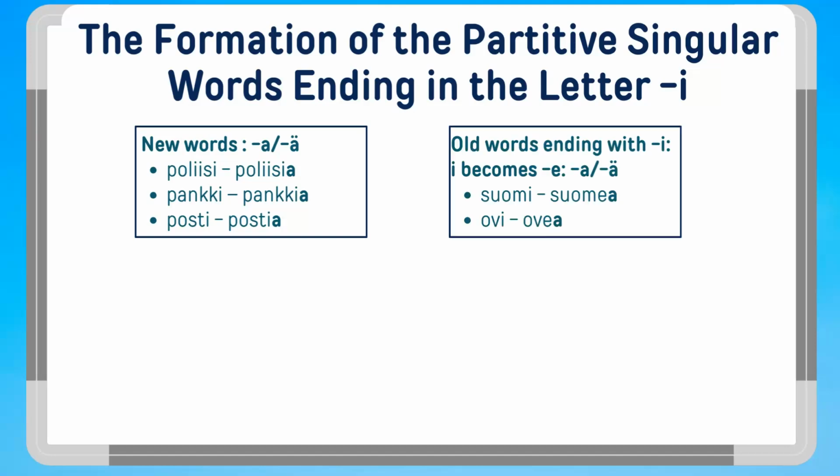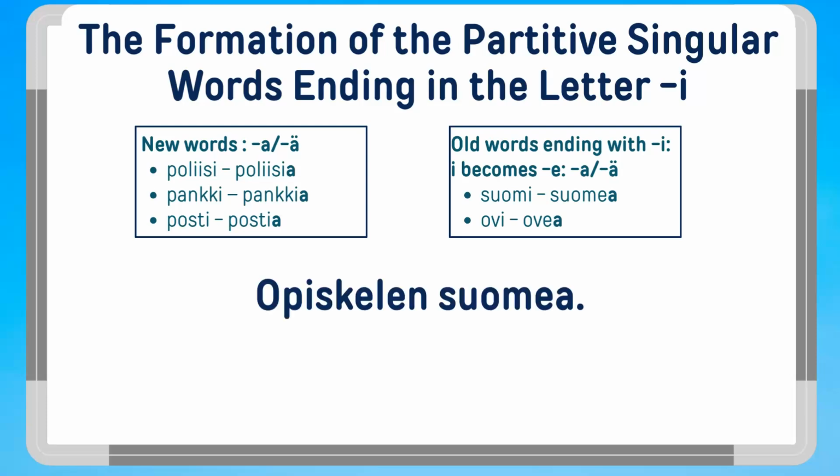The second group are old words in which the I at the end of the word changes into E. For example, Finnish, Suomi, Suomea. A door, ovi, ovea. You have probably already used this or will be using this a lot when you are telling people I study Finnish. Opiskelen suomea. Or I speak Finnish. Puhun suomea.